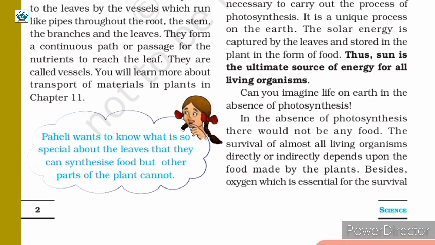If photosynthesis does not occur, food will not be available. As we know, the survival of almost all living organisms depends directly or indirectly on the food that is prepared by plants. Apart from this, we all require oxygen for breathing. It is essential for the survival of all organisms. Now this oxygen is produced during the process of photosynthesis. Because of these reasons, in the absence of photosynthesis, life would be impossible on earth.